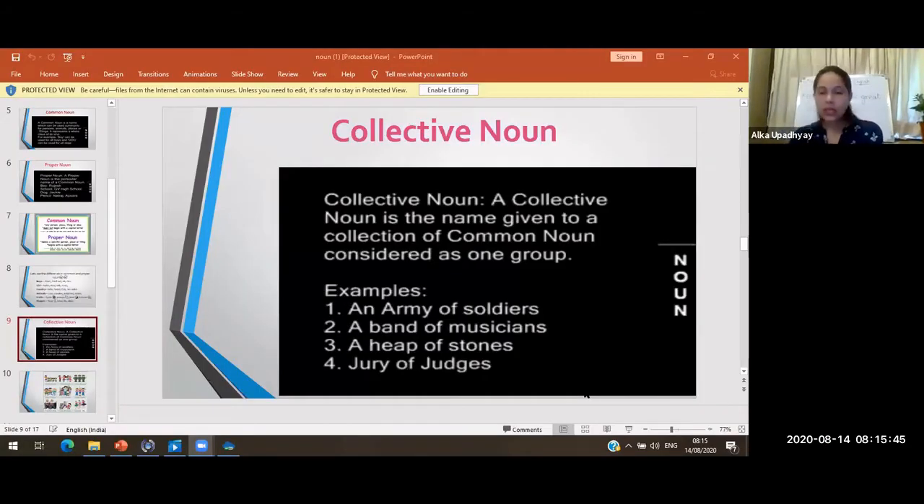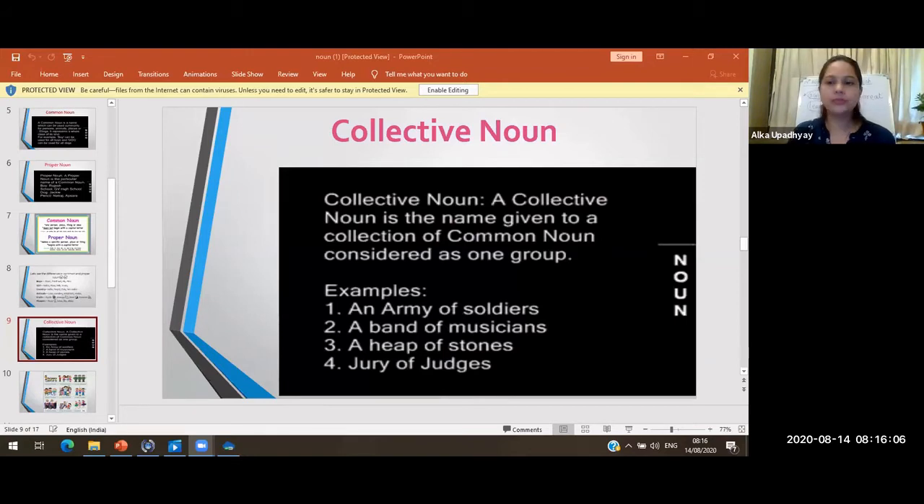Now let us move to our next type of noun. That is collective noun. Now can you see the PPT students? Can you see this? Yes. So let us read. Now who will read this? Nancy? Yes, Nancy. I will read.